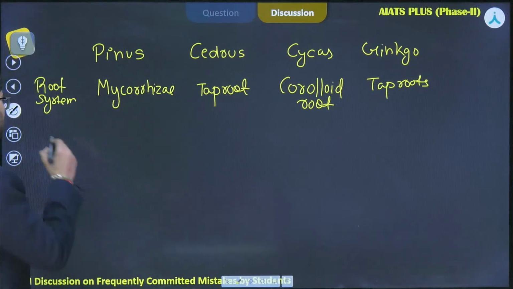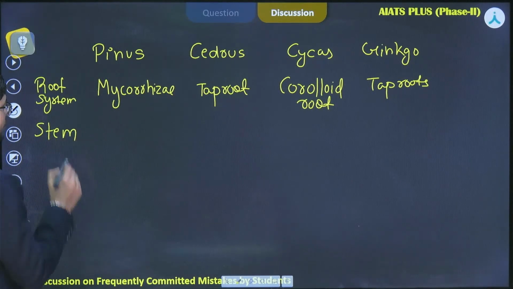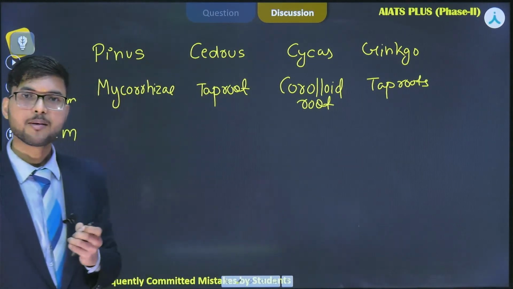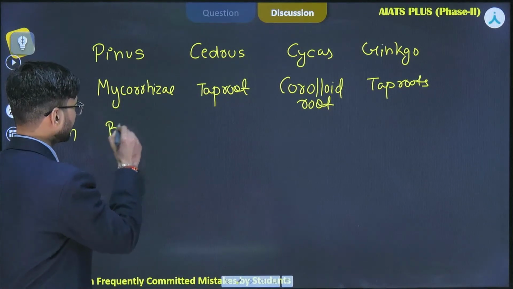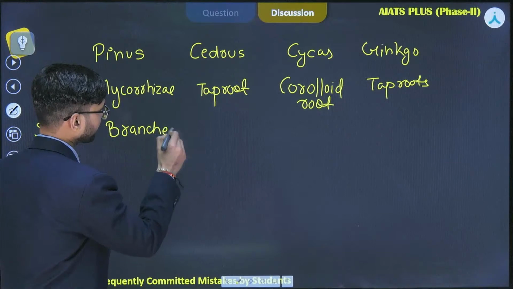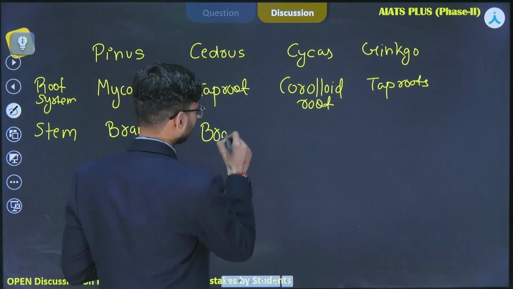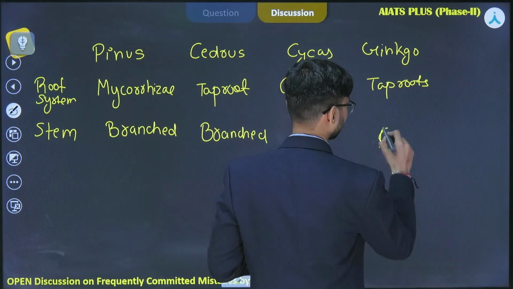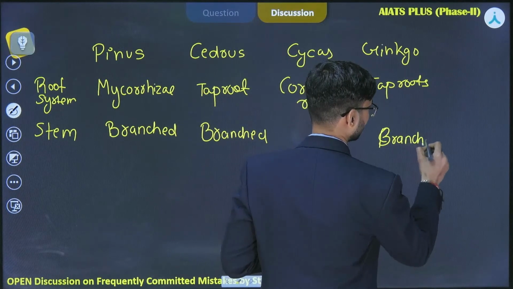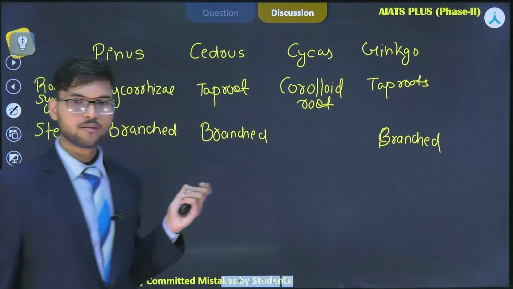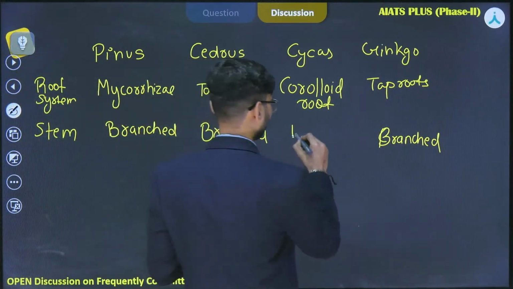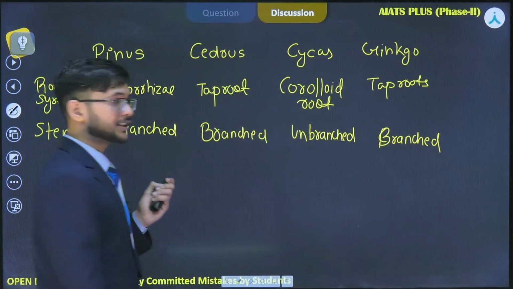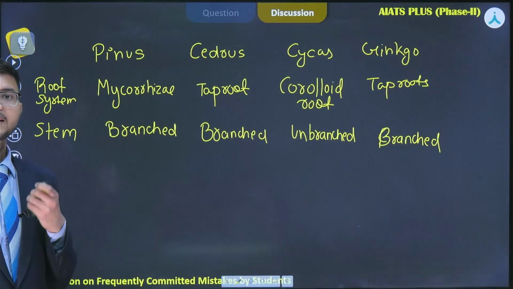Let's move to the next feature, that is stem structure. In case of pinus, cedrus and ginkgo, you will find that the stems are branched. While in case of cycas, you will find that the stems are unbranched. Now let's move to another section, which is leaves.